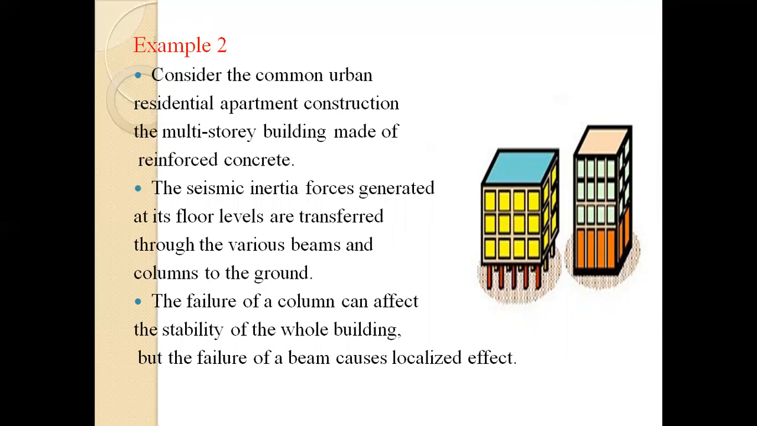The correct building components need to be made ductile. The failure of a column can affect the stability of the whole building, but the failure of a beam causes a localized effect. Therefore, it is better to make the beams the ductile, weak links rather than the columns. This method of designing RC buildings is called the strong column weak beam design method.